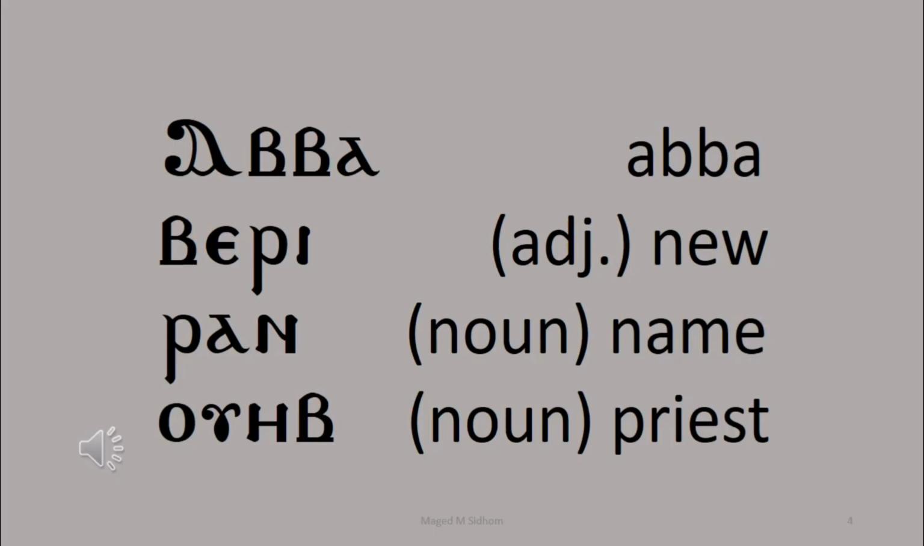Third example starts with a Rho, Alpha, Nei: Ran. Ran means name. Fourth example, Oweeb: Omicron, Epsilon, Eta, Vita, and the Vita here is the last letter in the word, so we say Oweeb, means priest.